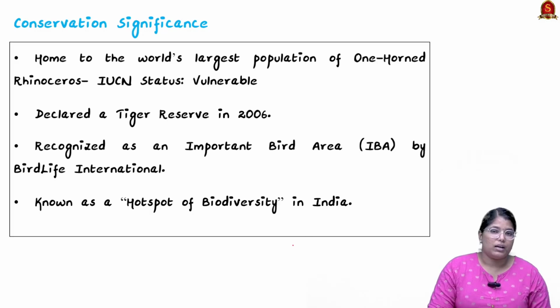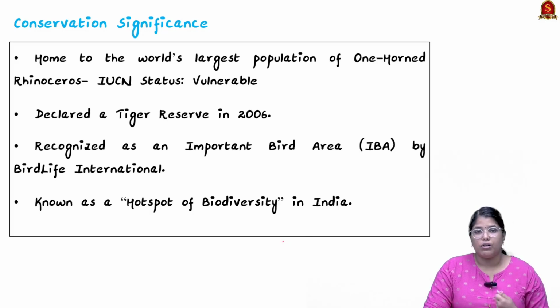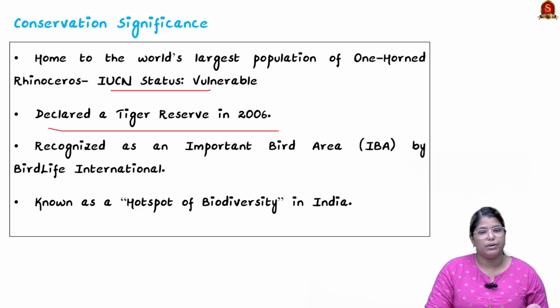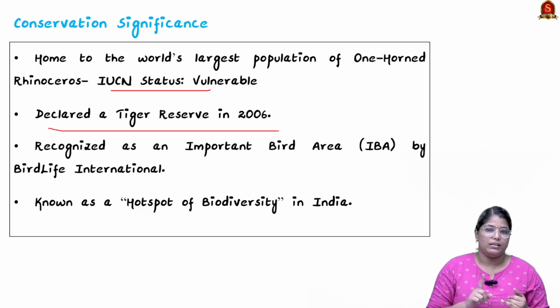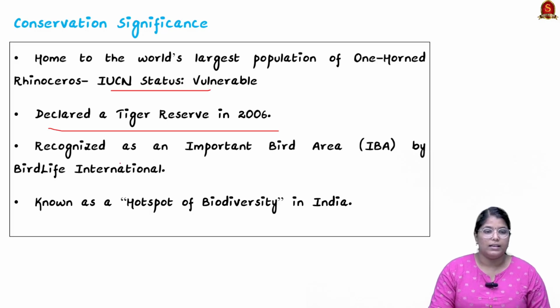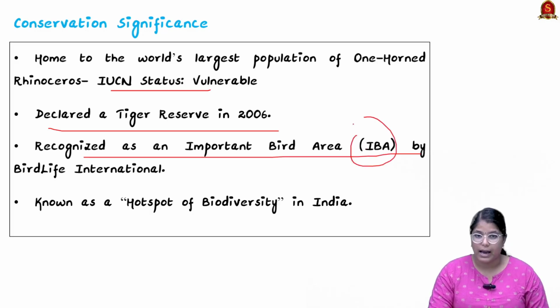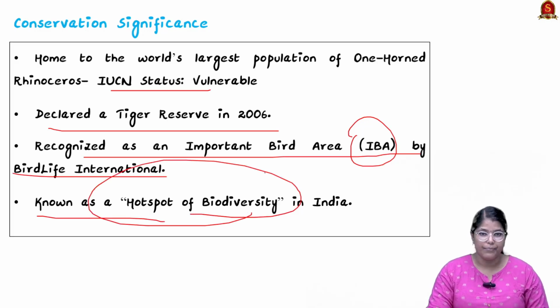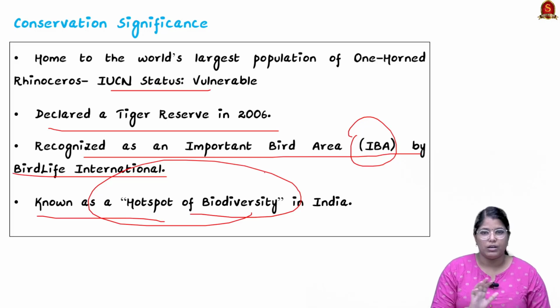Now moving on to the conservation significance, it is known for the largest population of one-horned rhinoceros, and the IUCN status of the one-horned rhinoceros is vulnerable. It was declared a tiger reserve in 2006. So Kaziranga is a national park, a tiger reserve, and a UNESCO World Heritage Site. Remember all that. It is also recognized as an Important Bird Area, IBA, by BirdLife International, and it is known as a hotspot of biodiversity in India. So you can use these tags when you are writing your mains answers.